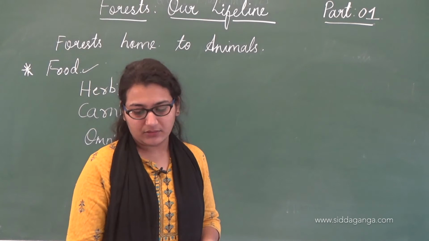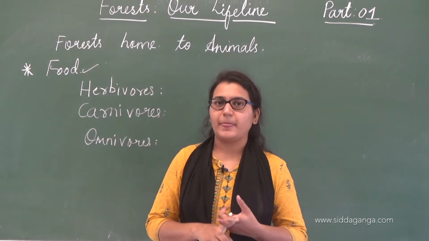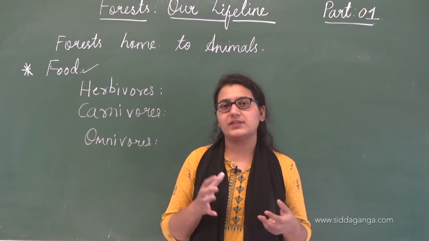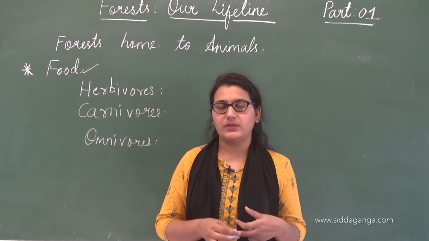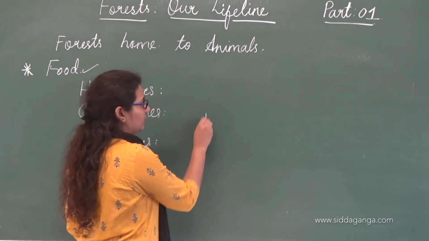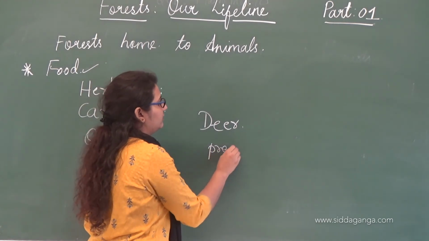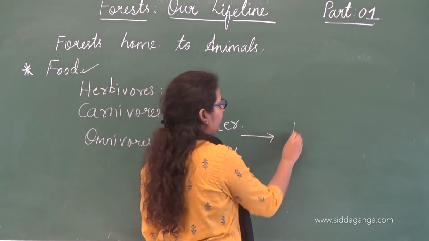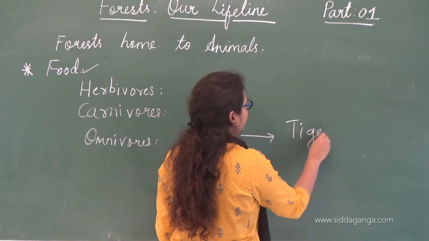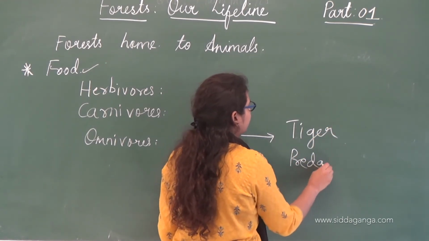Animals stay in the forest because they get food there, and a few of these animals get protection from predators. For example, deer. Deer is a prey for which animal? Tiger or lion or any other carnivore. So this is the predator.